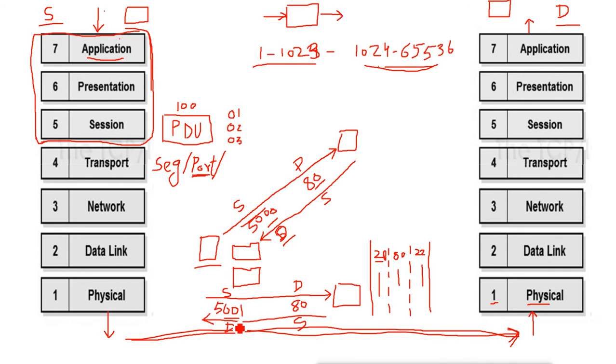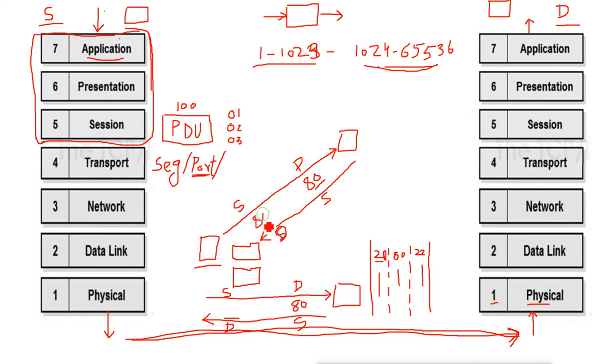That means this is the reply, coming from the request of source port number 5001. So it can differentiate by this source port, because it uses a random port number. Let's assume we choose both source and destination as port 80, because it is HTTP communication. Then what happens if both ports are 80?